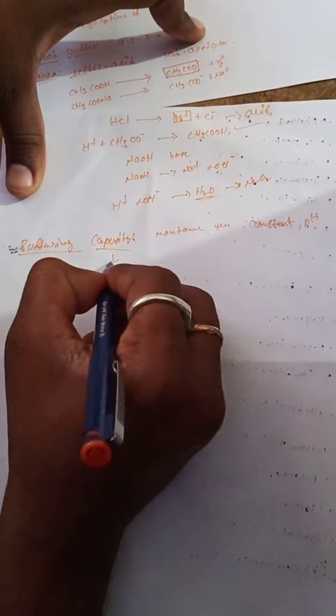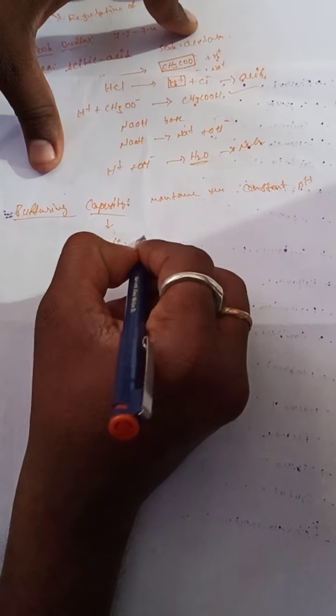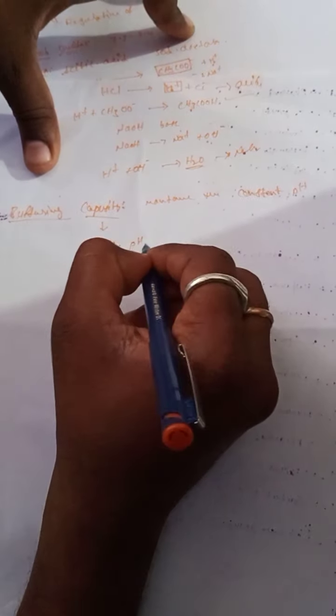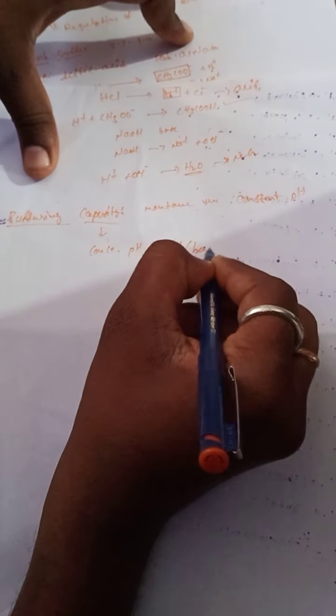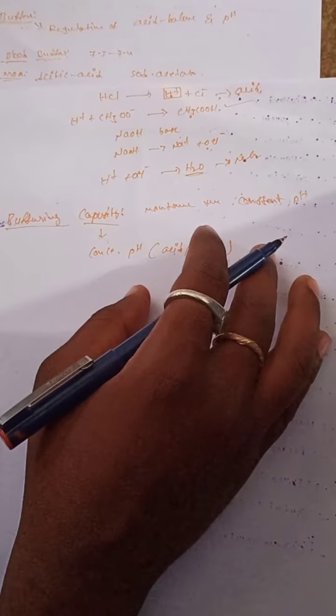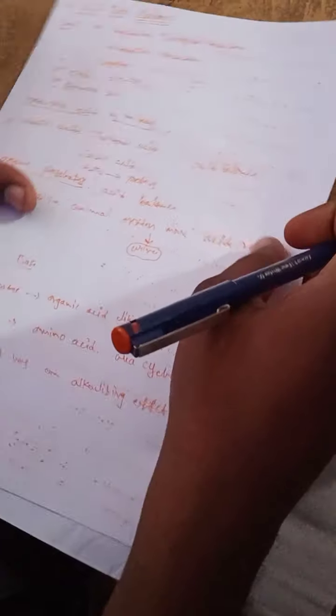The buffer capacity depends upon the concentration of acid or base. So this is about buffers, buffer capacity, pH, and the acid base balance.